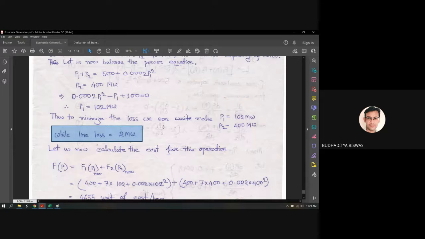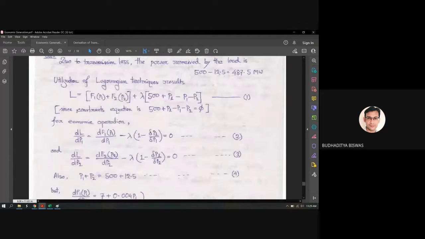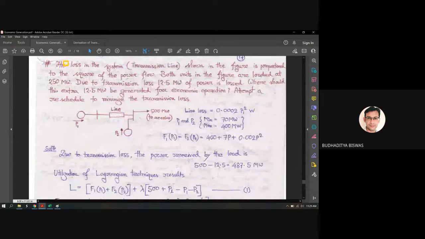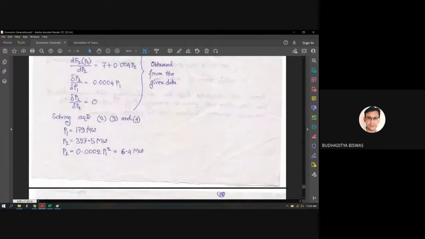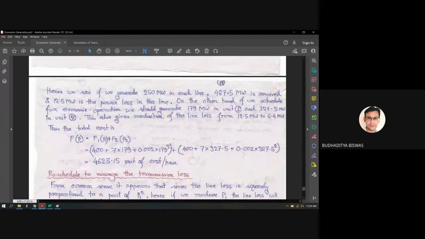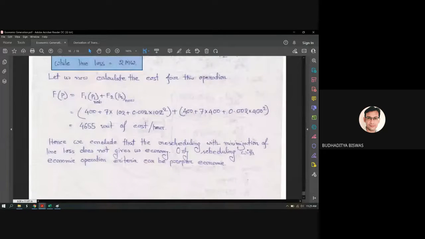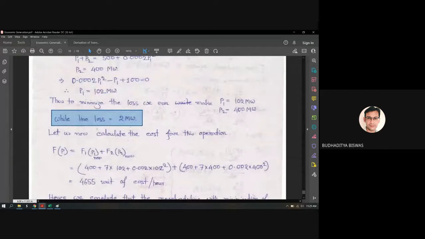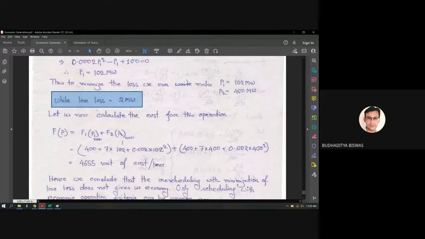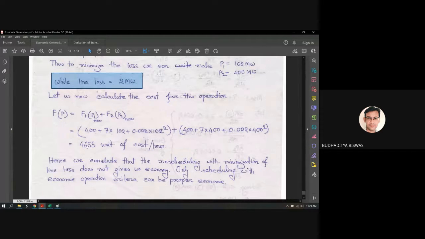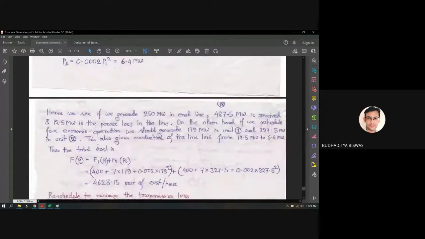Now which one do we accept? Obviously we are not accepting the first one, 250 generation, because it will give more transmission loss. Come to this one. This is exactly according to the coordination equation, and here we find the cost is 4,623.15. Now let's find the cost based on 102 megawatt and 400 megawatt generation. If you put it in the expression, it comes to 4655 units of cost per hour. That was 4623. So that means the coordination equation will give you the ultimate economy